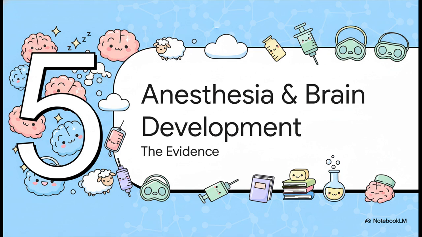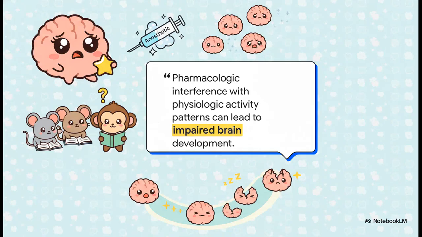Now, while we focused on these immediate drug effects, there's a much larger, long-term question that has dominated our field: the potential impact of our anesthetics on the developing brain. This statement truly captures the heart of the initial concern. A large body of preclinical research, mostly in rodent and primate models, showed that exposure to nearly all of our commonly used general anesthetics during a critical window of brain development could trigger widespread programmed cell death, or apoptosis, and lead to lasting deficits in learning and memory.